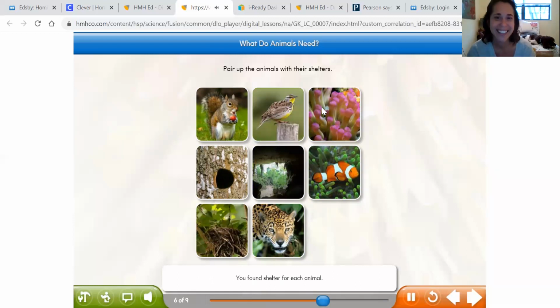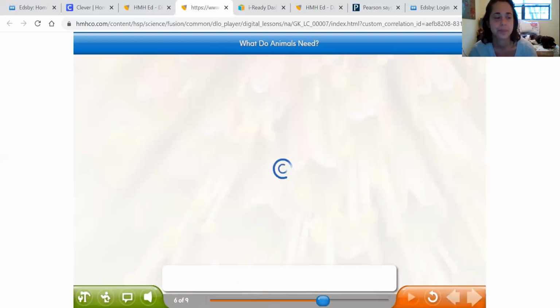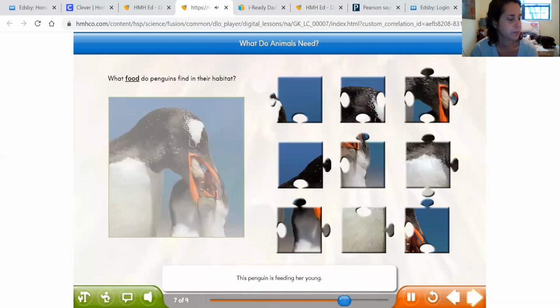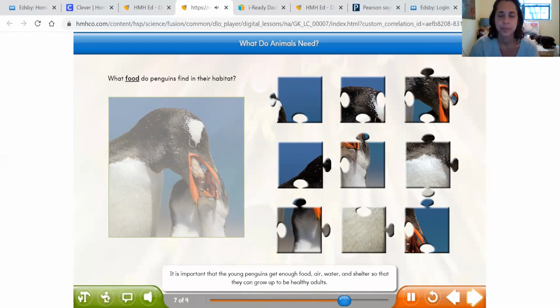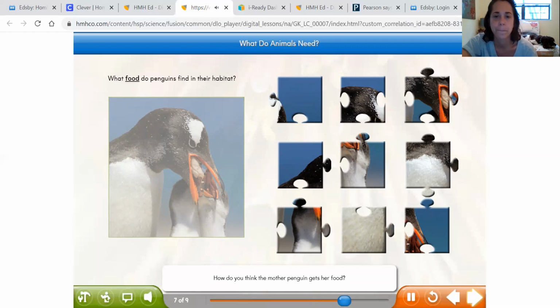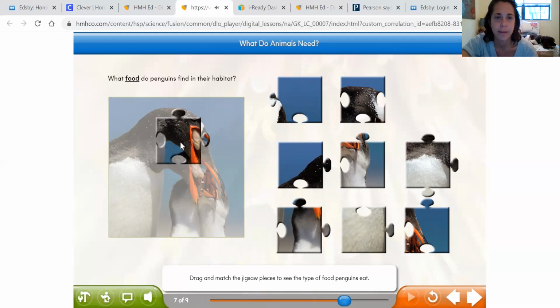That was fun. You found shelter for each animal. This penguin is feeding her young. It is important that the young penguins get enough food, air, water, and shelter so that they can grow up to be healthy adults. How do you think the mother penguin gets her food? Drag and match the jigsaw pieces to see the type of food penguins eat. Let's see.